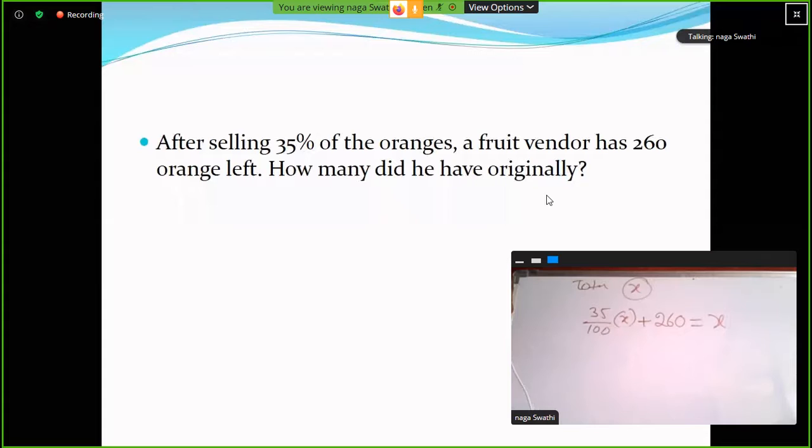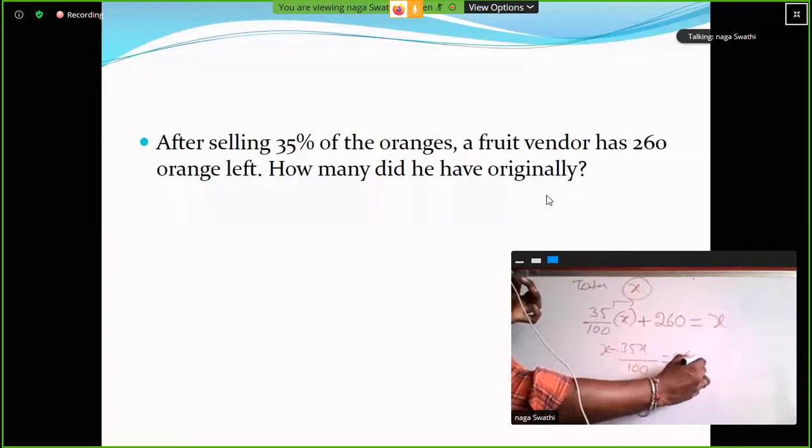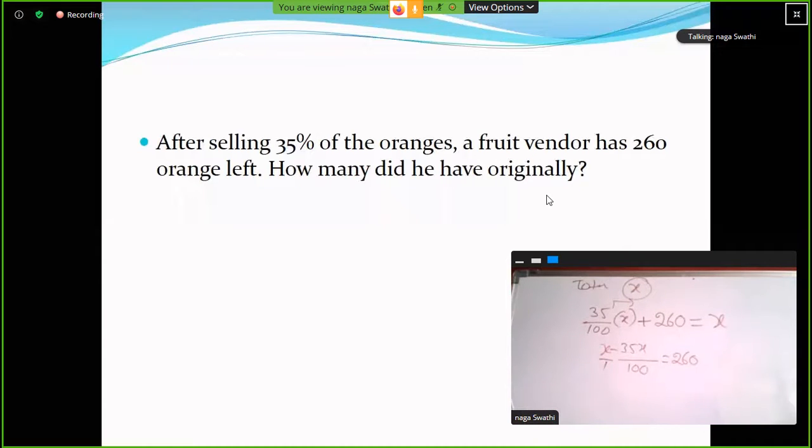So here, 35 percent of total oranges plus 260 oranges left is equal to X. So X minus 35X divided by 100 is equal to 260. LCM is 100. So 100X minus 35X, 65X is equal to 260 into 100. So X is equal to 400. Answer: the total number of oranges is 400.